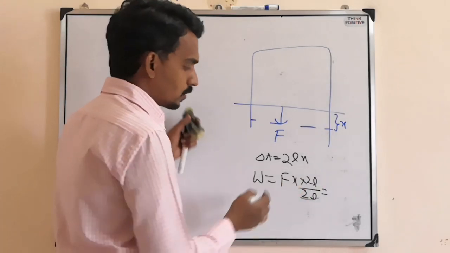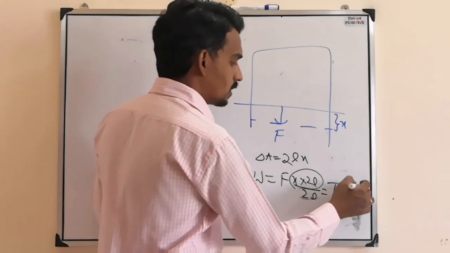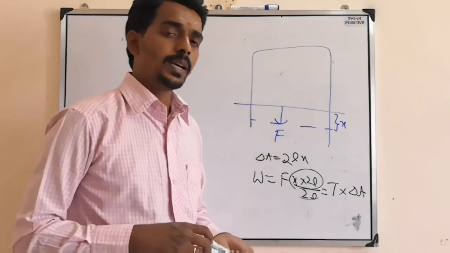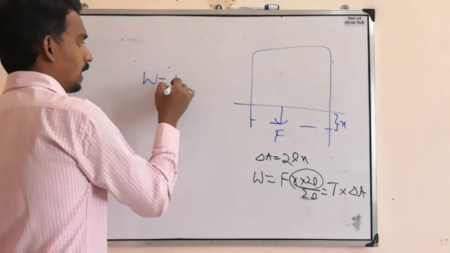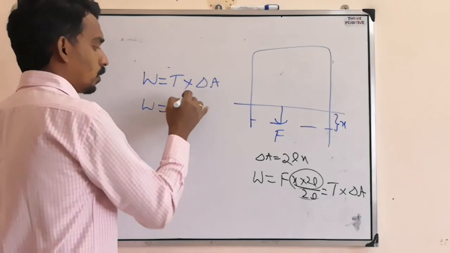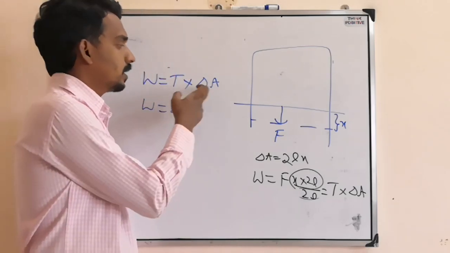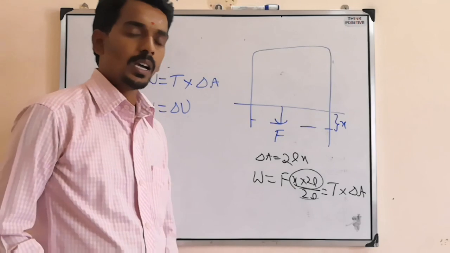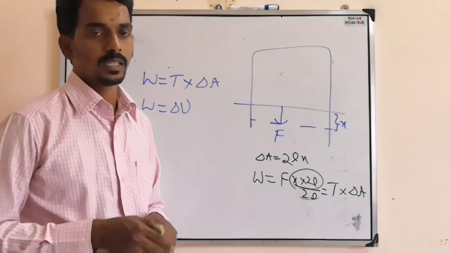Then force by 2L means force per unit length, nothing but surface tension, and 2Lx is nothing but change in area. That means when there is a change in surface area of the liquid, there is work done. So that work done is surface tension into change in area, and this work done is stored as surface energy of the liquid. So surface tension into change in area is nothing but work done, or change in surface energy or potential energy of the liquid surface. That we call surface energy.